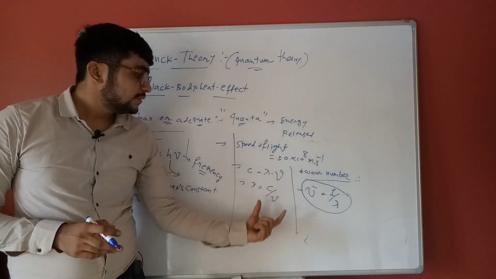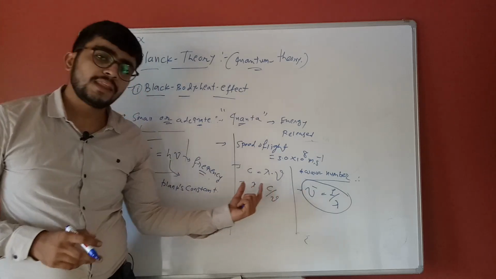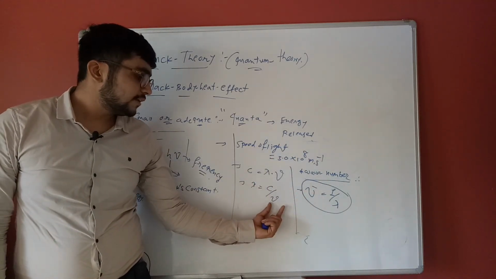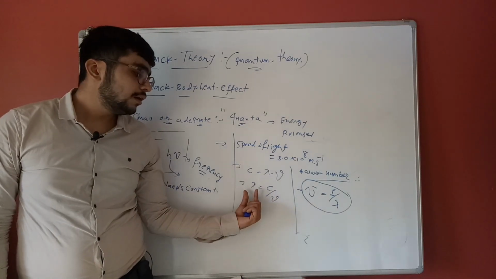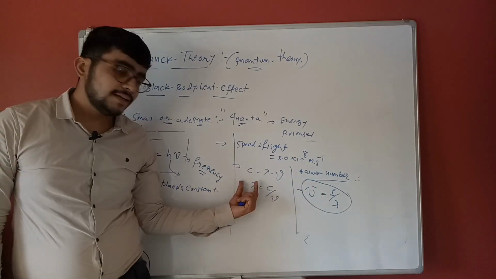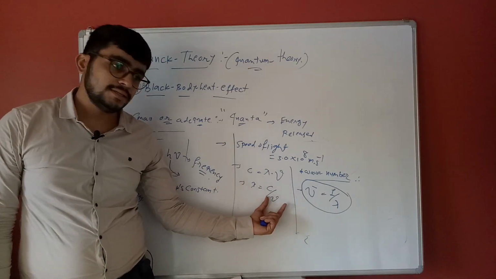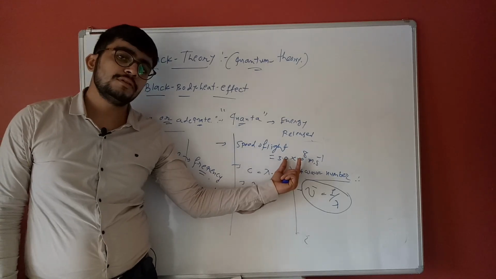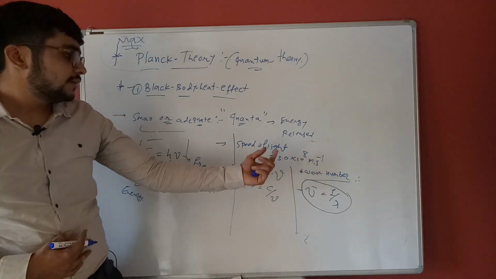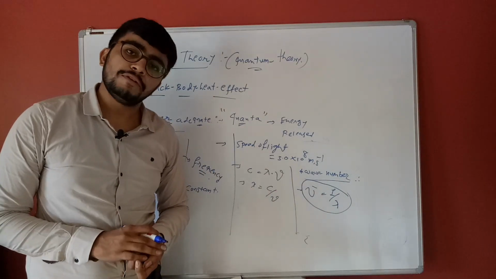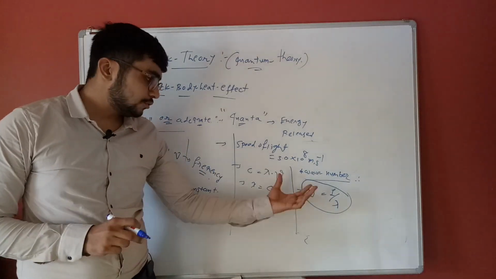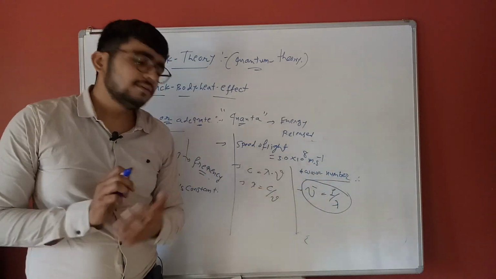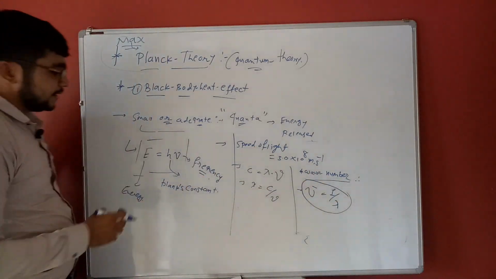This type of formula is asked in numerical questions. You may be given the frequency and asked to find the wavelength, or given the wavelength and asked to find the frequency. You only have to remember the value of c, the speed of light, 3 into 10 raised to 8 meter per second. Or find the wave number, the reciprocal of wavelength.